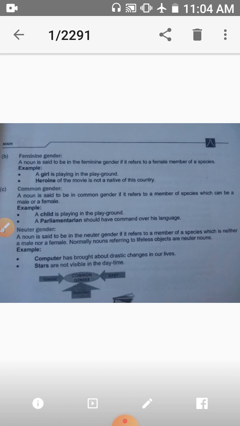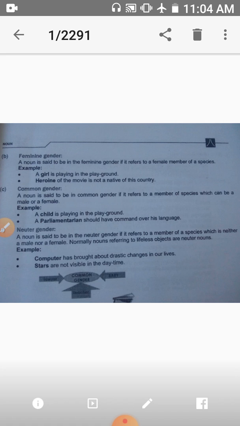A noun is said to be in the feminine gender if it refers to a female member of a species. That is feminine gender. Means girl, heroine, cow. For example, a girl is playing in the playground. Here girl is feminine gender.